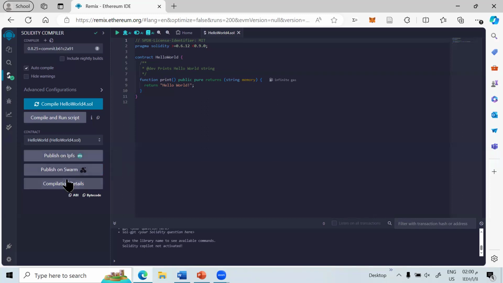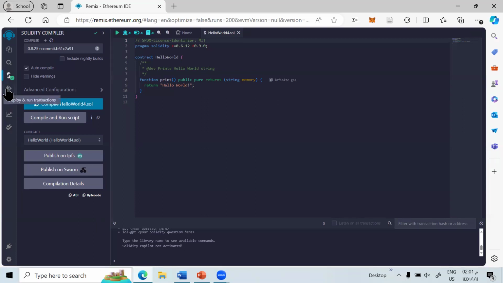The Remix IDE compiler is robust, providing detailed feedback on your code. It highlights errors, points out potential issues, and offers suggestions for improvement. This not only helps in fixing immediate issues, but also contributes to learning and improving your coding skills over time.